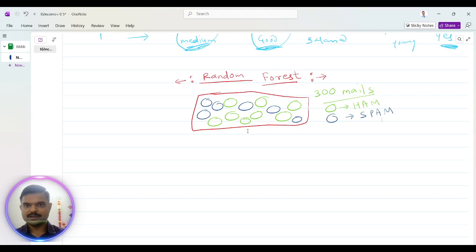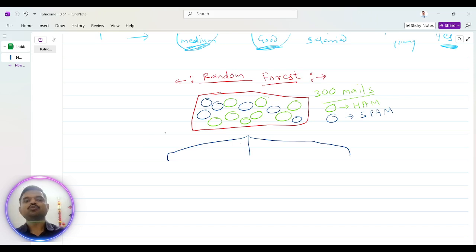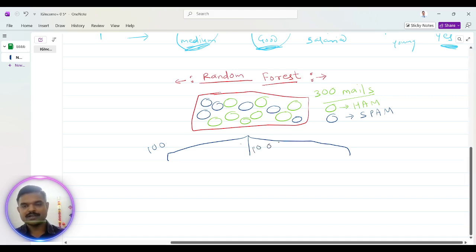So here we have created three decision trees, and the most important thing here is we have used bootstrap random sampling. What is meant by bootstrap random sampling? We have 300 mails in our original data set. We are picking 100 emails in one data set, 100 emails in another data set, and 100 emails in another data set.